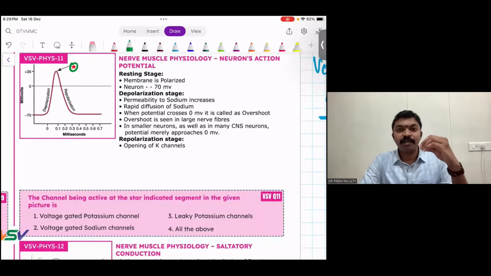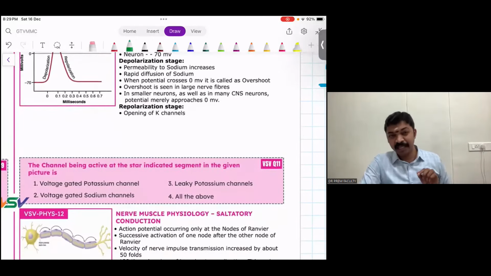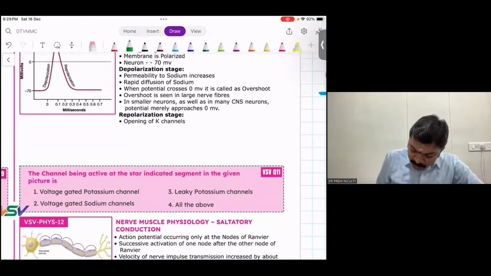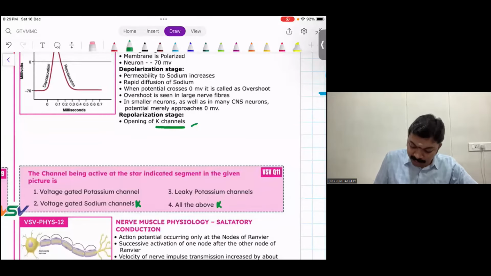Now, what is the channel which is going to facilitate repolarization? It's a very simple question, but the question that you're seeing here is going to be a little bit tricky. Now, of course, it is definite that there is going to be opening of potassium channels. Very, very clear. But you can see the options. Voltage gated sodium channel is given. That cannot be the answer. Rule it out. Since 2 is not the answer, 4 is also not going to be the answer. Rule it out.